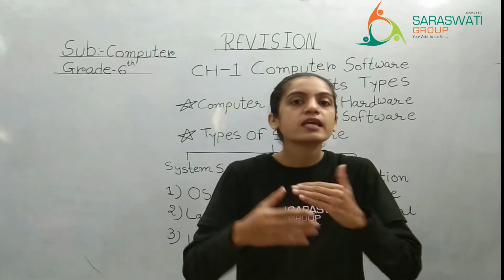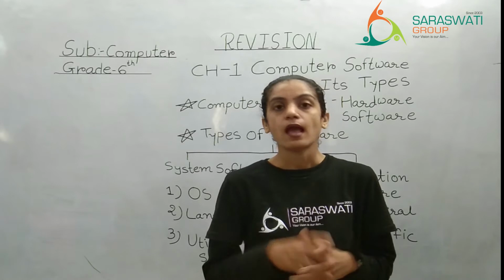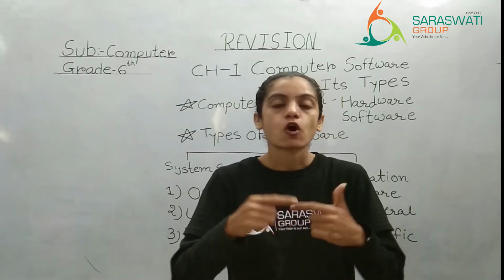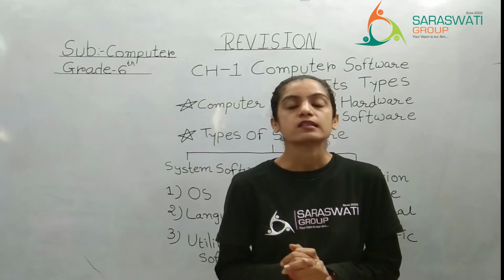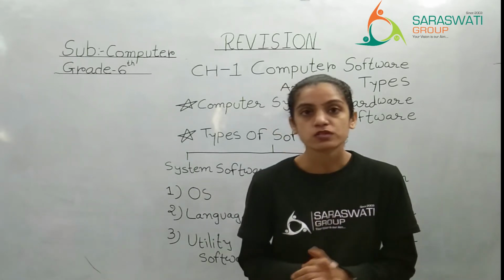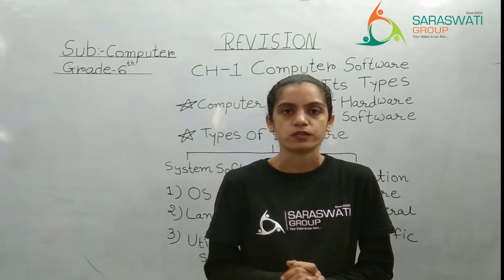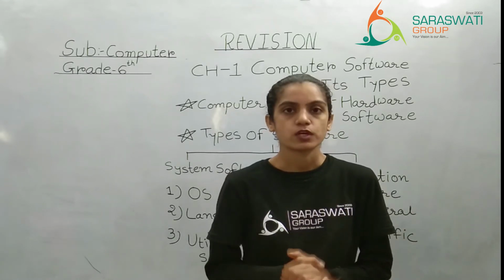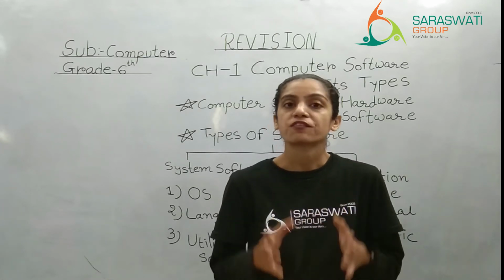They are compiling the language. Compiling means checking the language, right? And interpreting means exchanging, or you can say interface, right? So these are the three language processors which convert the simple language into machine language, into binary language, so that the computer can understand and give us the perfect result.